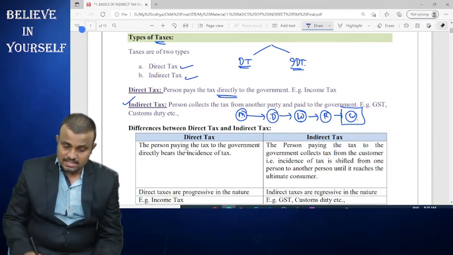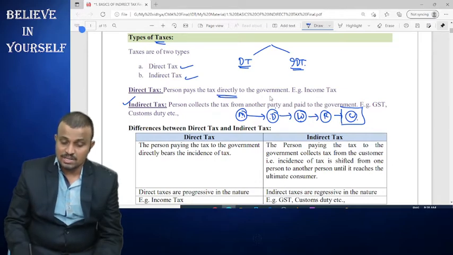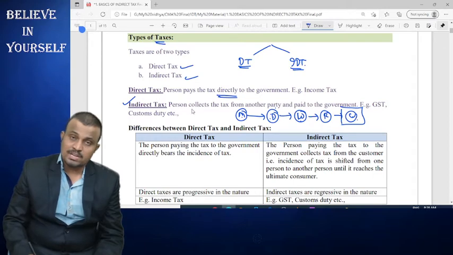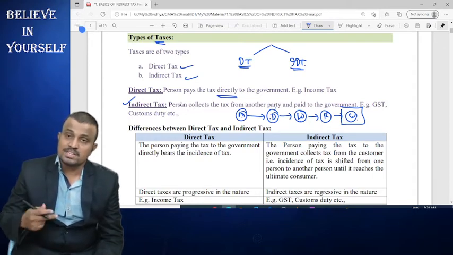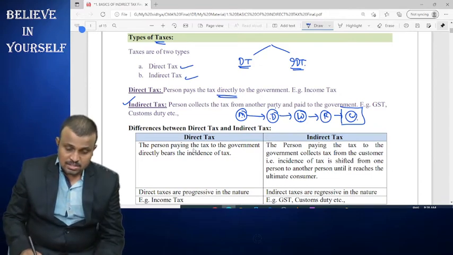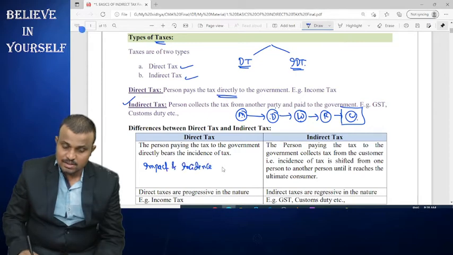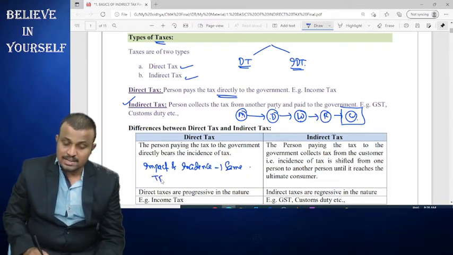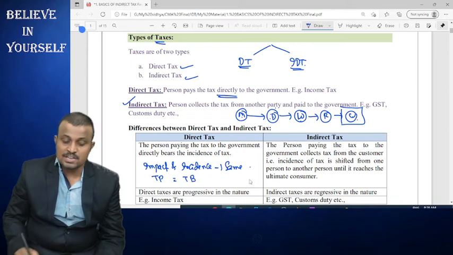So in the case of direct tax, the person pays the tax directly to the government, but in the case of indirect tax, the person does not pay the tax directly to the government. He pays the tax through a third party to the government. And in the case of direct tax, the impact and incidence of the tax are on the same person. That is, the taxpayer and the tax bearer are both the same.